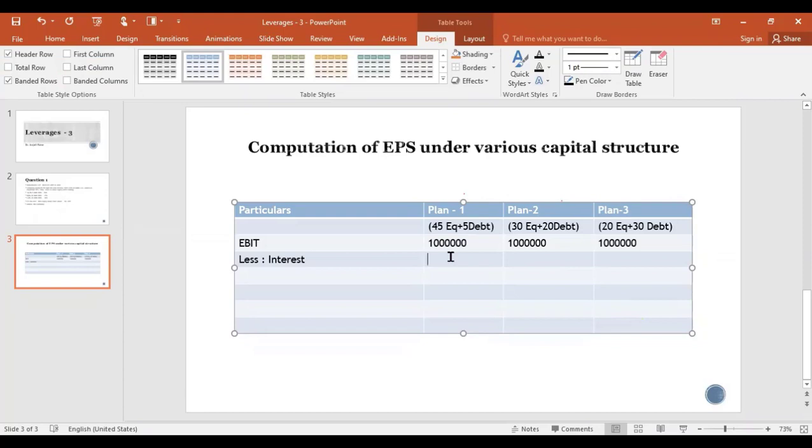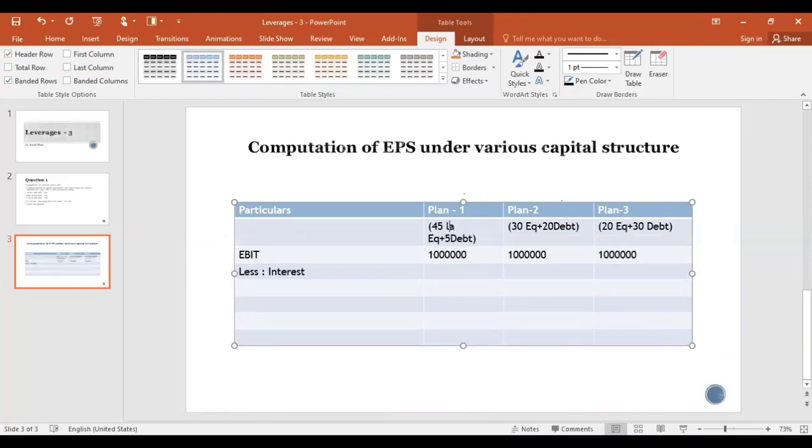On 5 lakh debenture, the interest they told is 10%. So for the first plan, on 5 lakh, 10% is the interest. Write it, like I said, it is in lakhs. Don't get confused. So on 5 lakh, 10%, how much is the interest? 50,000 is the interest.